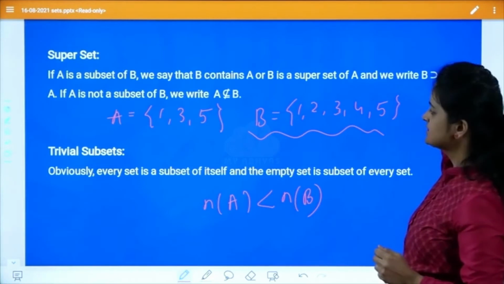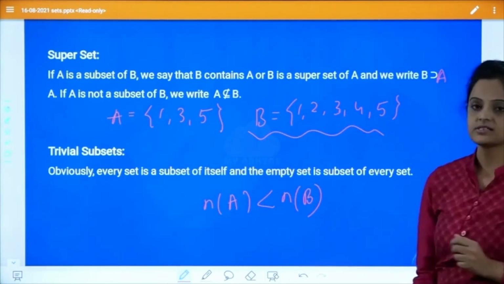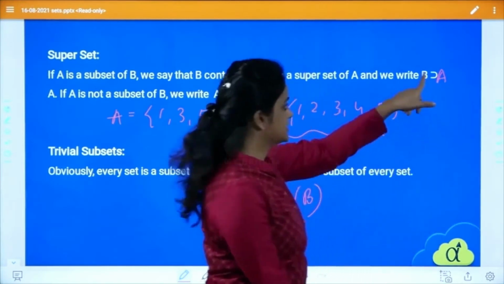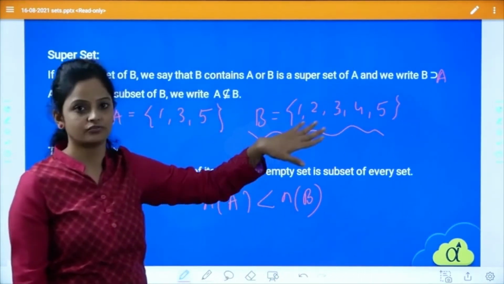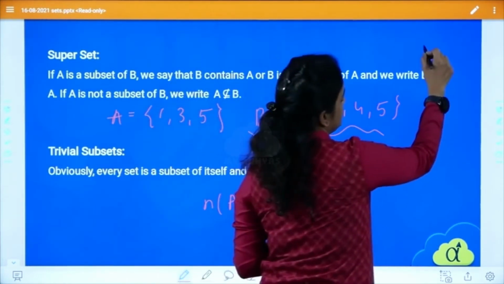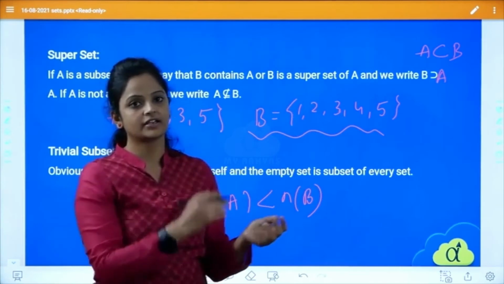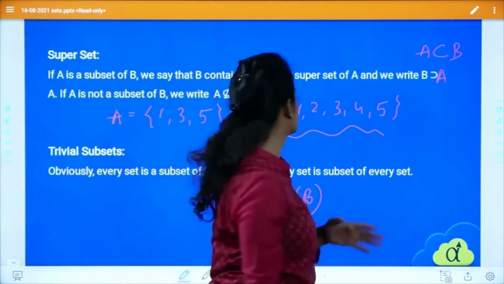And we write superset like this: this is the symbol for superset, B ⊇ A. If I write A is a subset of B the other way around, that becomes superset. Understood?